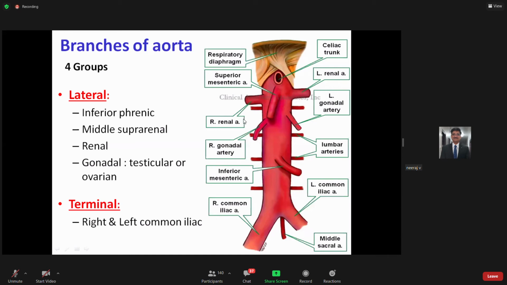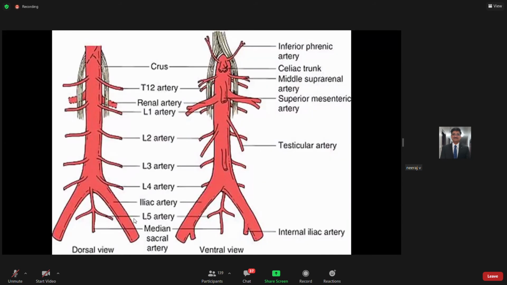So this is how you need to understand what are the arteries arranged on the left side. And yes, terminal branches, right and left common iliac artery. So these are the important branches of your abdominal aorta. Then this is dorsal view.